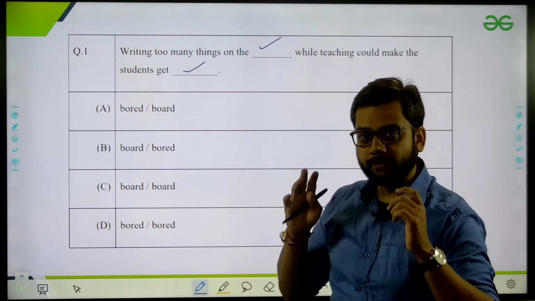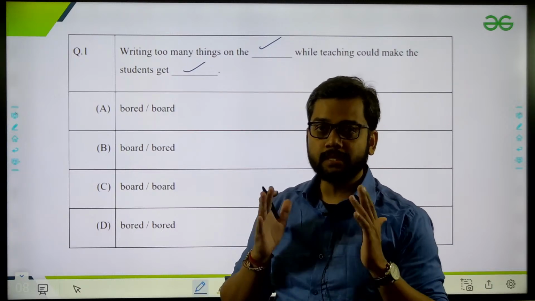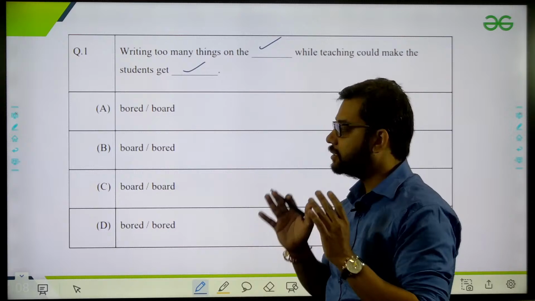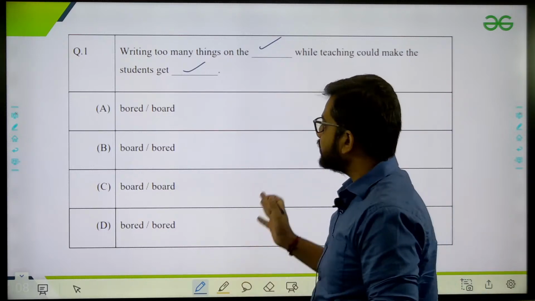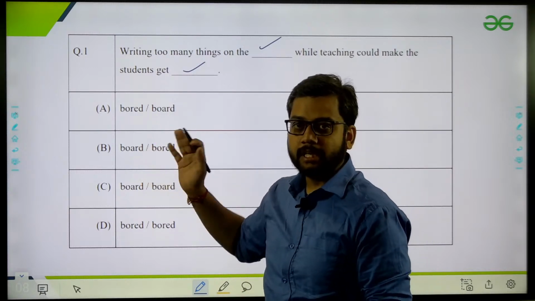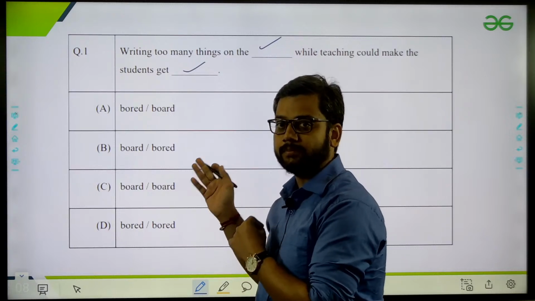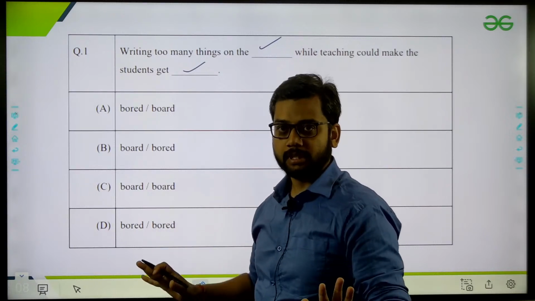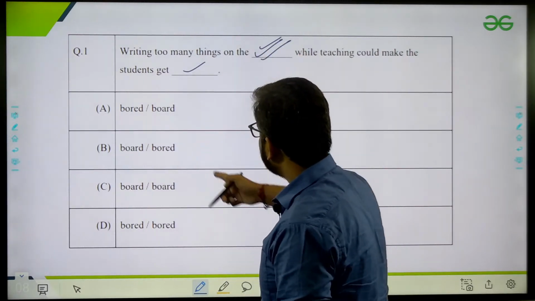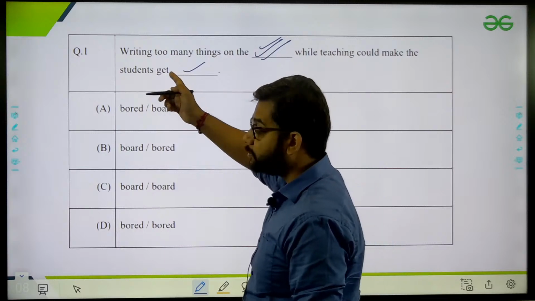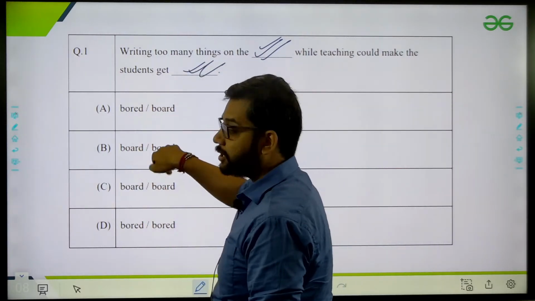Even those who don't have good vocab can use basic interpretation. Suppose you are the student and I am writing something useless on the board. You will get bored. So the first one, reflecting this board, should be here, and the second, you are getting bored, will come here. Out of these you have to fill the correct option.